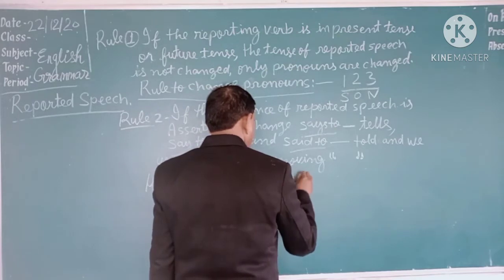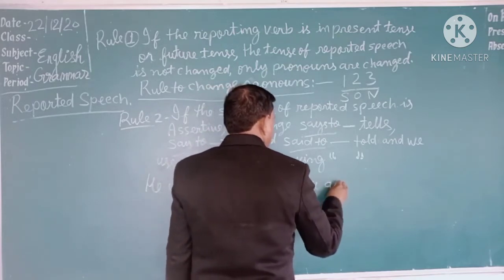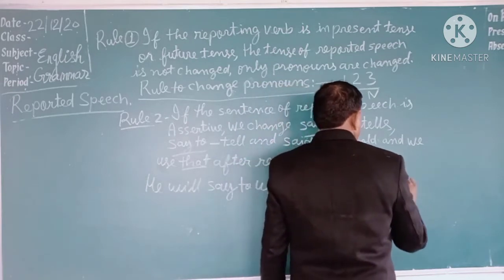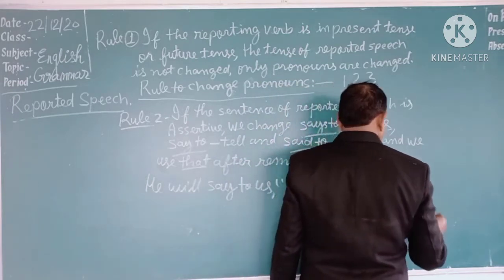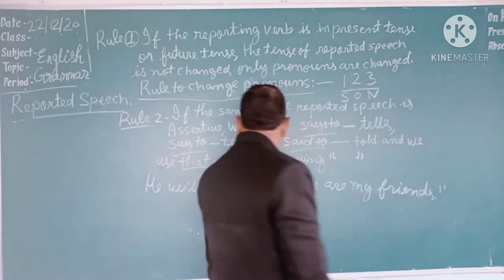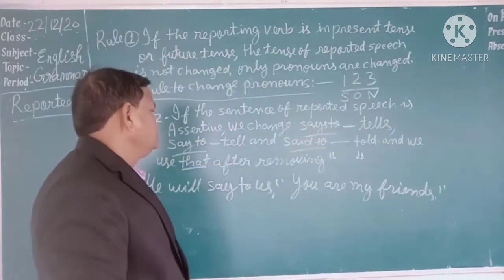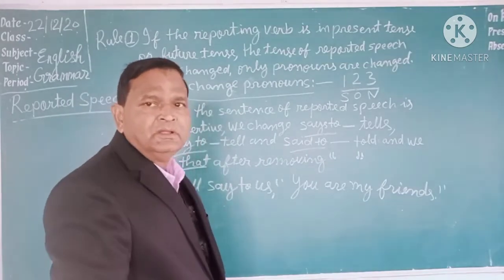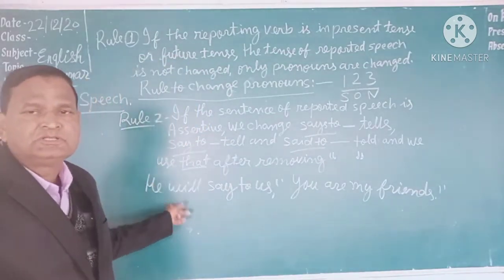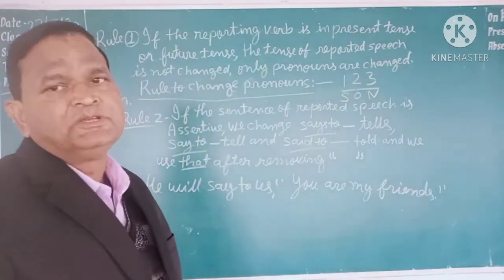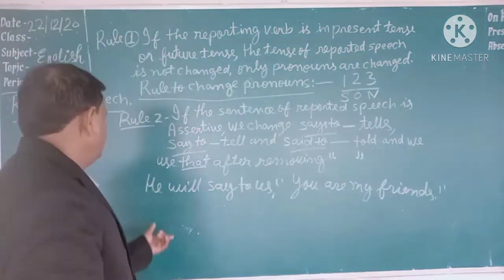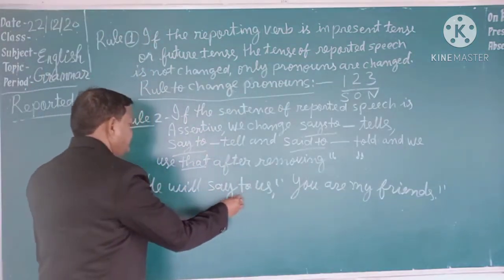You are my friends. If he says to us, you are my friends. Now see, you have to change this direct speech into indirect speech. First of all, you will see the reporting verb. The reporting verb is will say. It is in future tense.